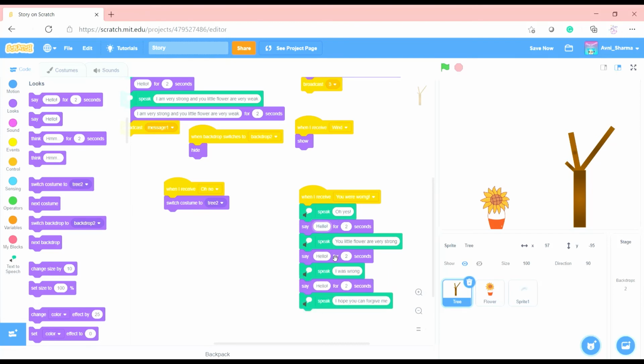Oh yes. This is a big sentence. Oh, one after this as well.